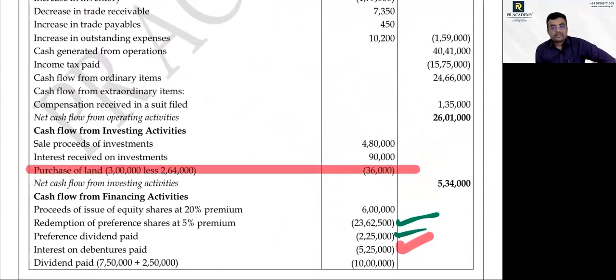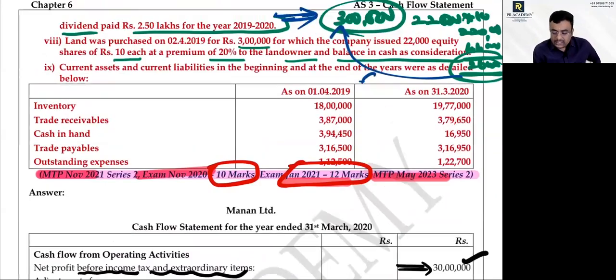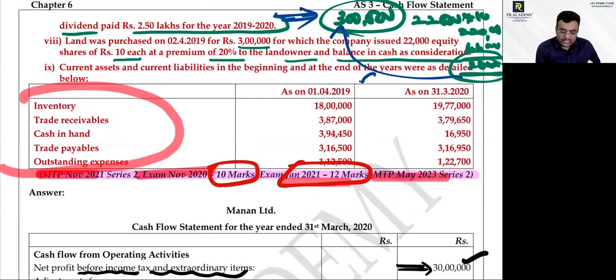The balance amount you have not paid by cash. Yes or no? 36,000 should be considered. Current assets and current liabilities are given. This adjustment, of course, you know, increase or decrease, you have to consider.